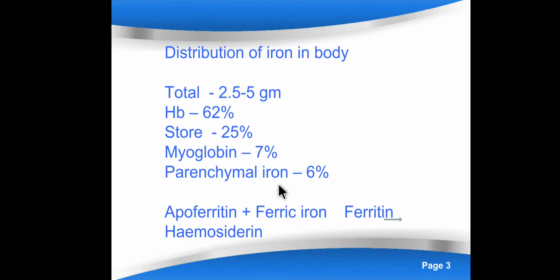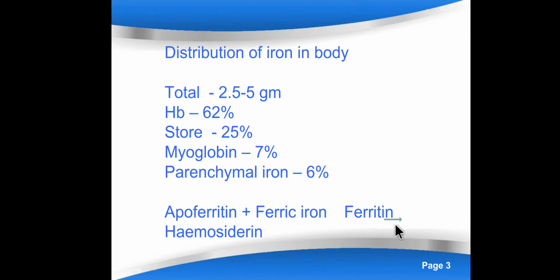Now, the stored part, you can see that it exists in two forms, ferrous form and ferric form. Fe3+ is the ferric iron, Fe2+ is the ferrous iron. The ferric iron is always a storage part, right? So we'll see when we discuss the metabolism how it is stored, but routinely along with the apoferritin, this ferric iron will be stored in the form of ferritin.